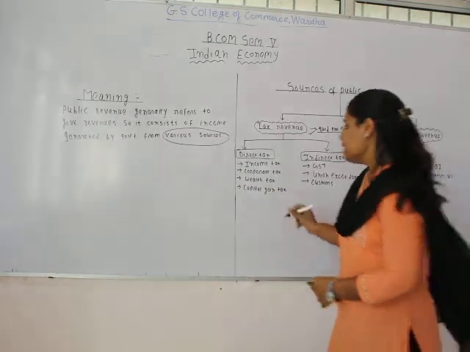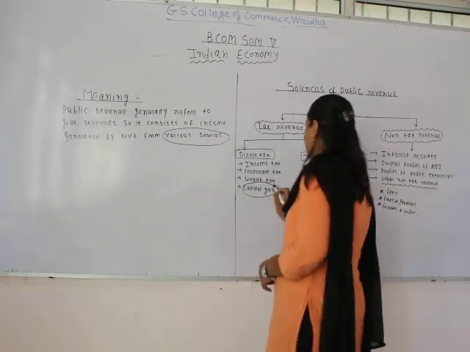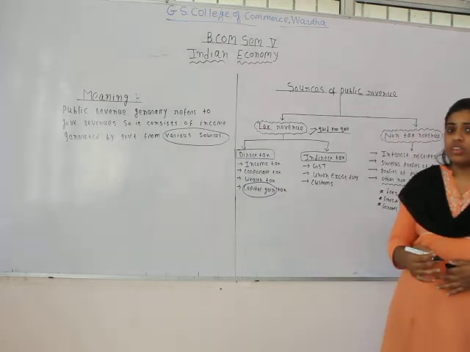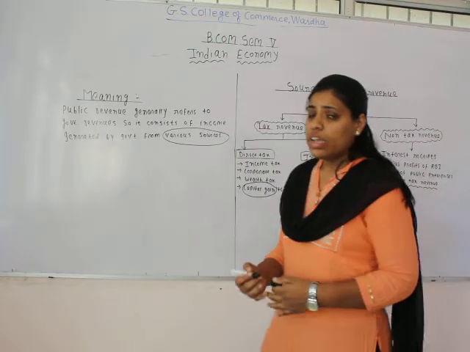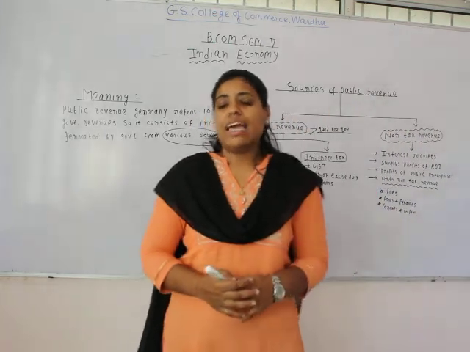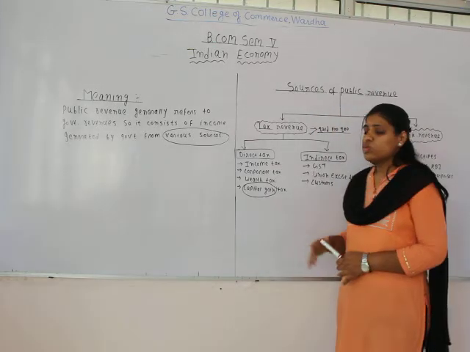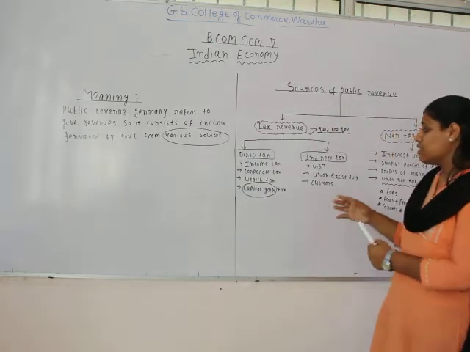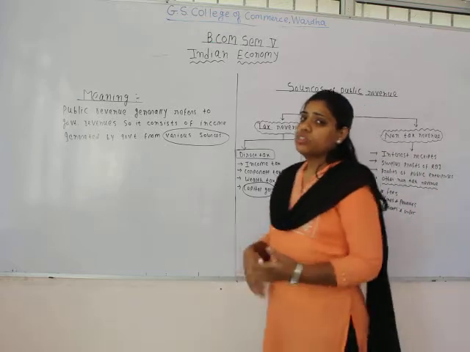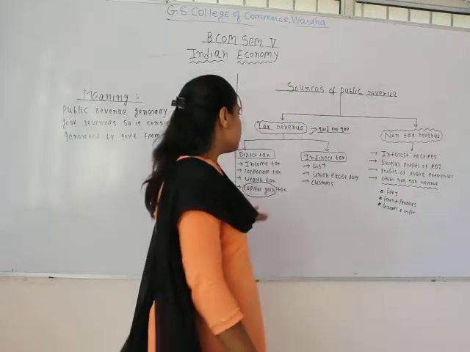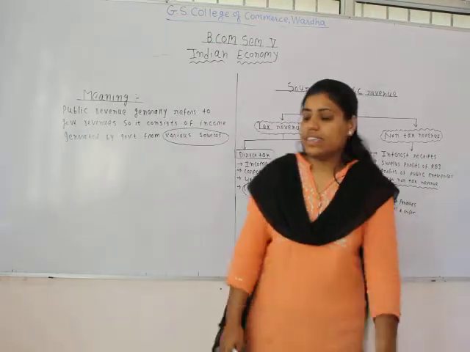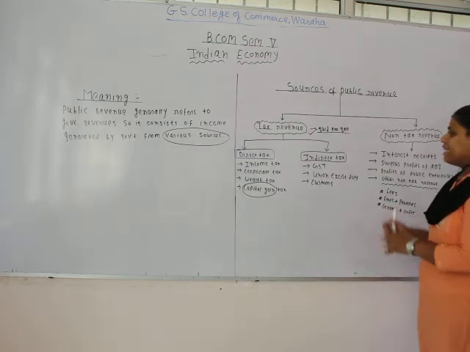Capital gain means the gain which a person gets from the purchase or the sale of an asset. So when the tax is levied on such transactions, it's known as capital gain tax. It's also a kind of direct tax because it is directly paid by the person on whom it is levied. So these are the different types of direct tax. Now we will see the indirect tax.